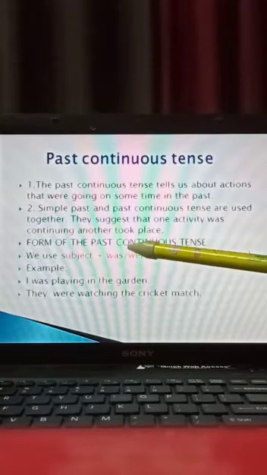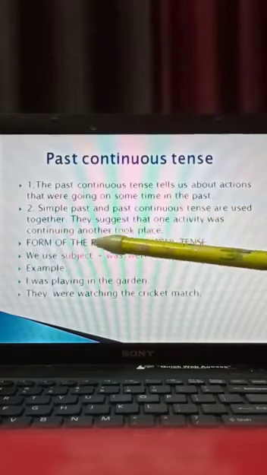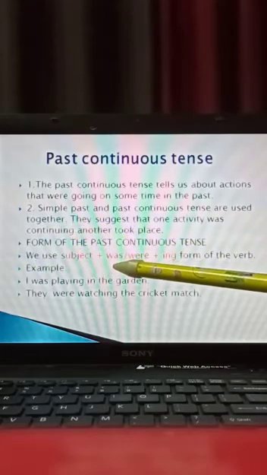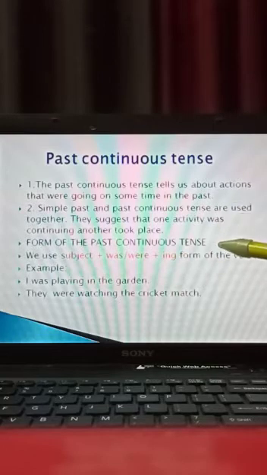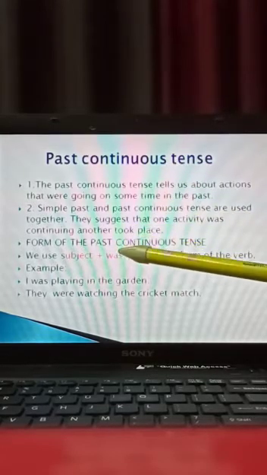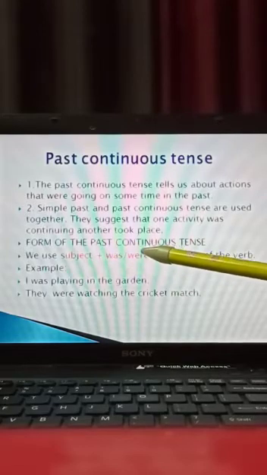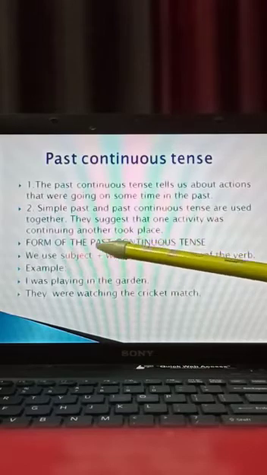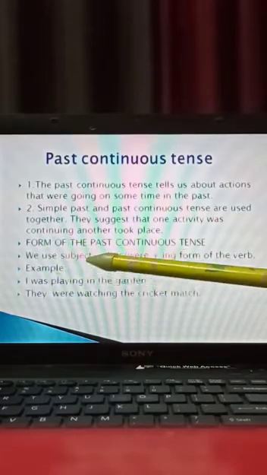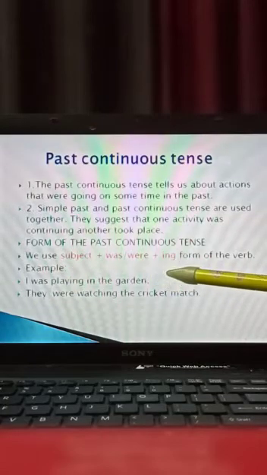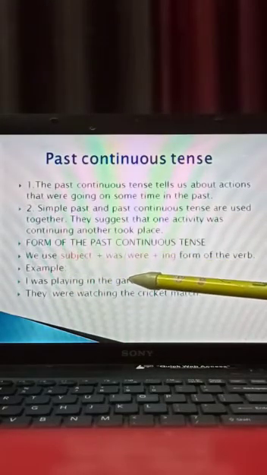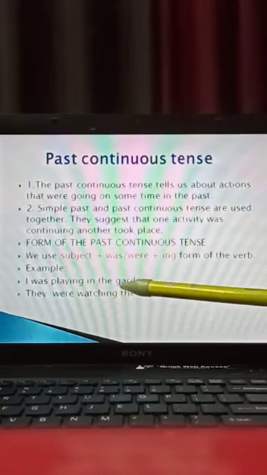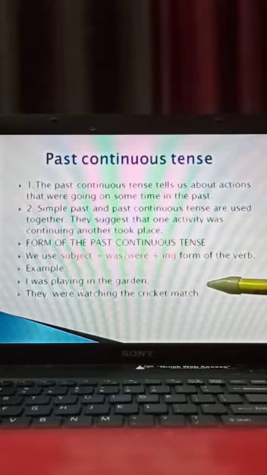See the form of the past continuous. How to form past continuous tense? What is the rule of past continuous tense? We use subject plus was or were plus the ing form of the verb. In the present continuous, you are using is, am. Here you are using was, were. Was is used with singular and were is used with plural. Now see the example. I was playing in the garden. Here you can add one more sentence: I was playing in the garden when my brother reached there. They were watching the cricket match when I reached my friend's house.